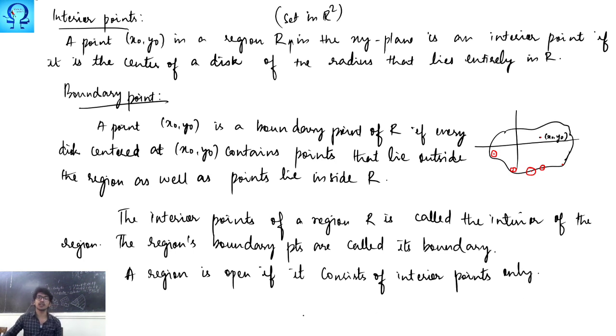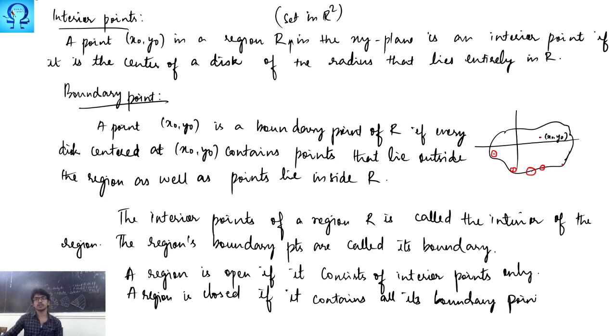In that case we call the region an open set, or open region. A region is closed if it contains all its boundary points.